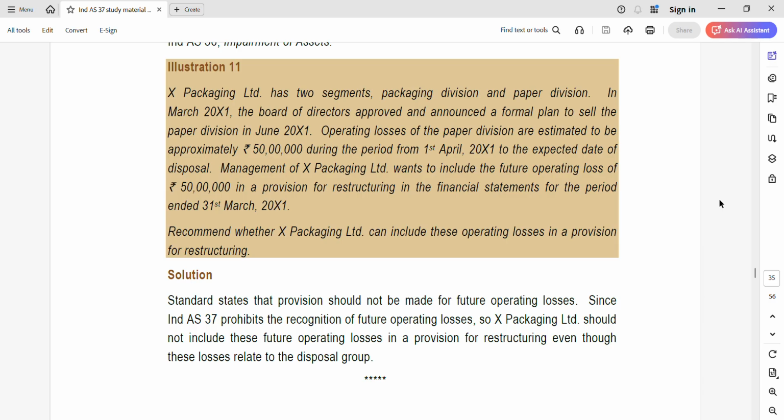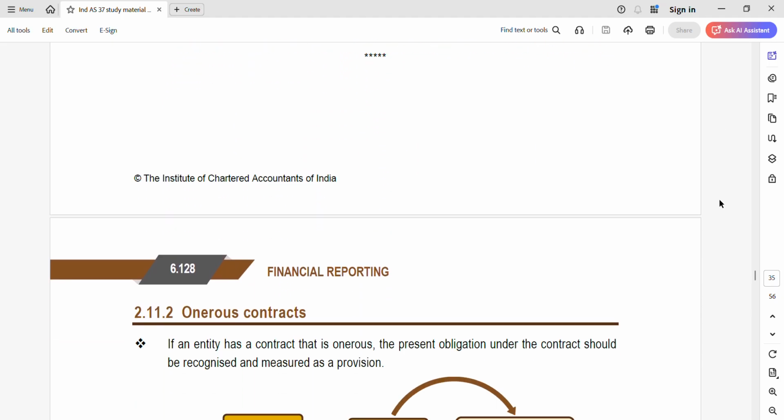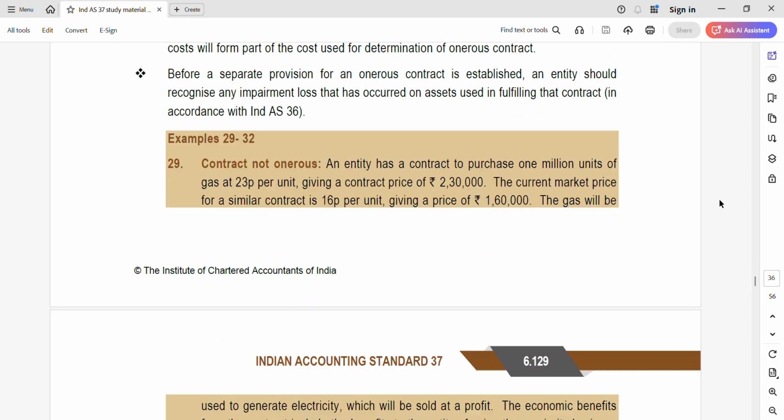The standard specifically states that provision should not be made for future operating losses. Since Ind AS specifically prohibits it, X Packaging Limited should not account for this as a provision for future operating losses, since a provision should not be created for the same. So this is with regard to this illustration. Moving on to the next illustration.